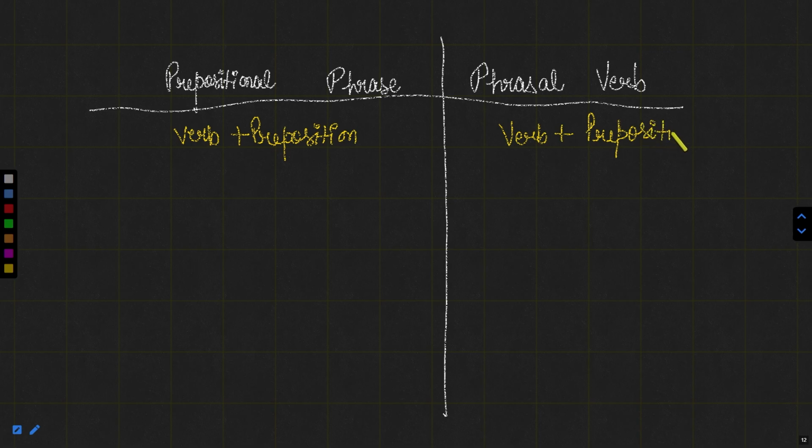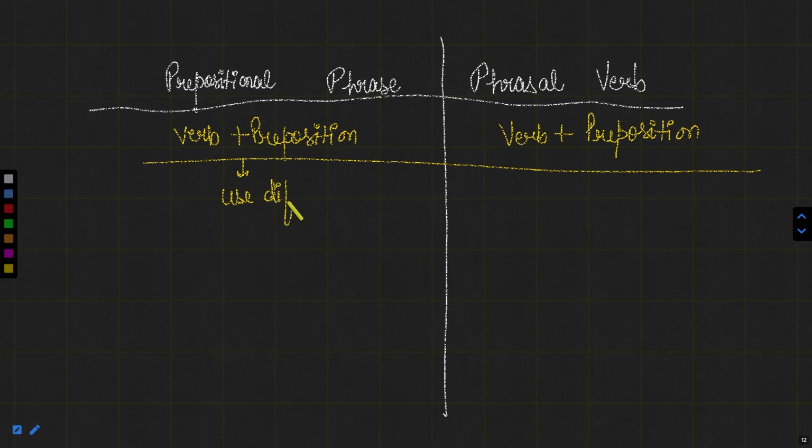Now, in English, it happens that the same word can be used in various different manners. Here, if I have verb plus preposition, here too I have verb plus preposition. So both have the same type of combination. But the difference is that here the use differs with the change of preposition.